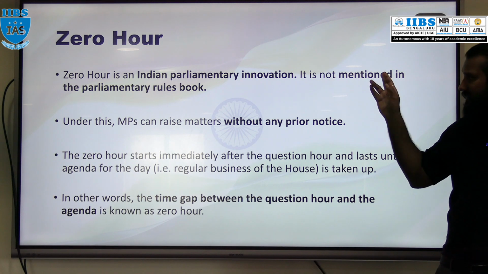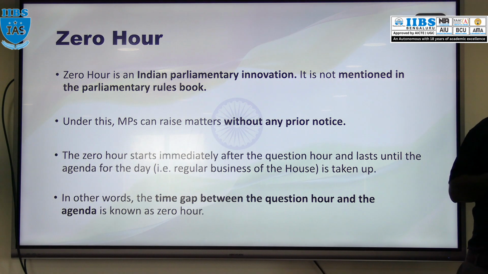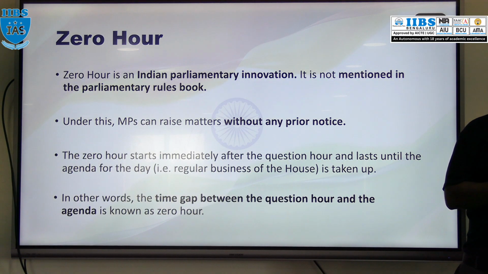And please remember, it is an innovation of the Indian Parliament. It is nowhere mentioned in the parliamentary rule books or in the rules of the Indian Parliament. It is an Indian innovation.